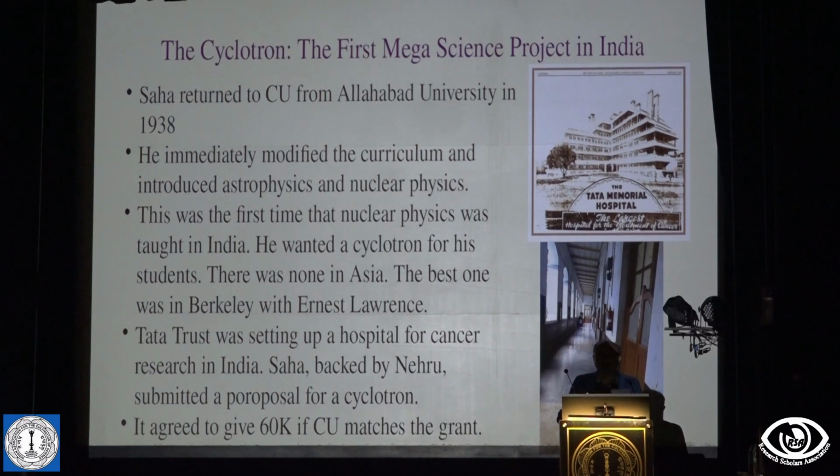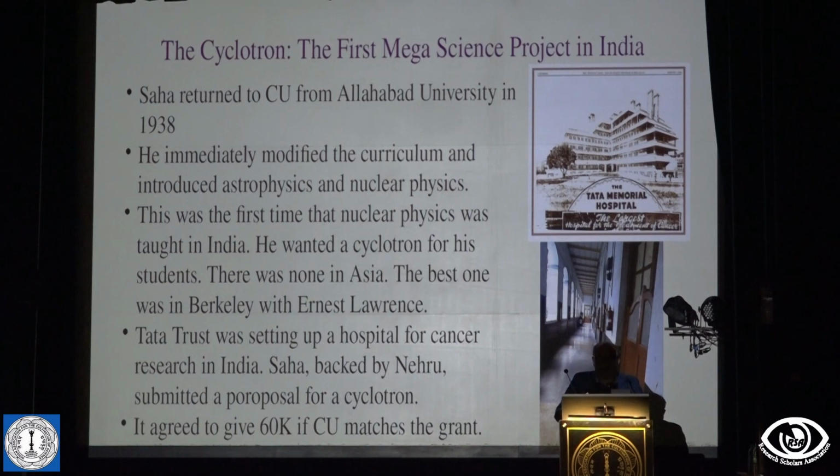Now, maybe there are some youngsters, I can't see you. A cyclotron is basically a particle accelerator, the ancestor of the Large Hadron Collider. The cyclotron was just being built then, and in 1939, E. Lawrence won the Nobel for the invention of the cyclotron. In 1938-39, Lawrence was a friend of Shah, and Shah requested Lawrence for a cyclotron, so that they were going to make a cyclotron.